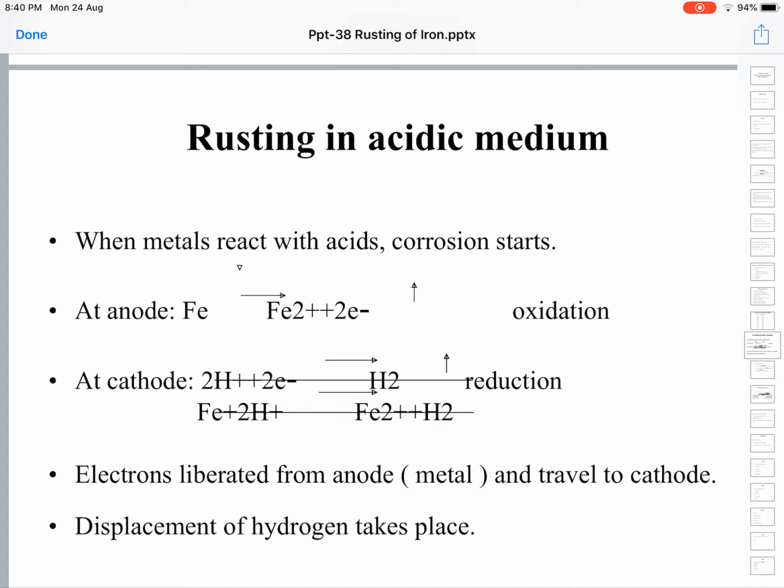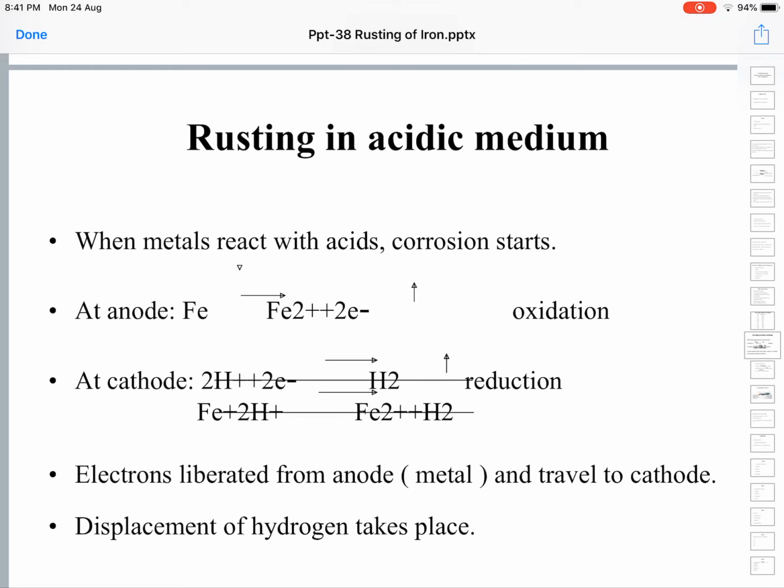At the cathode, in the acidic medium, hydrogen is present. These electrons are picked up by H+ ions and it turns into H2 gas. Since hydrogen is picking up electrons, it is undergoing reduction. Gain of electrons is reduction.